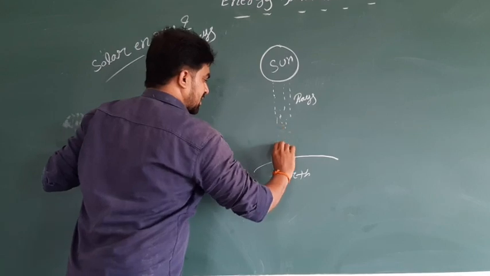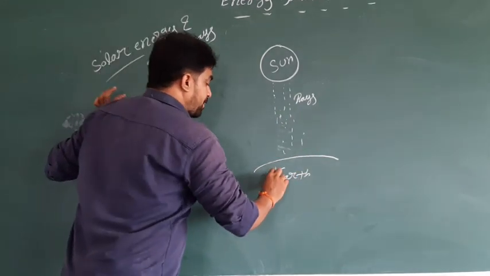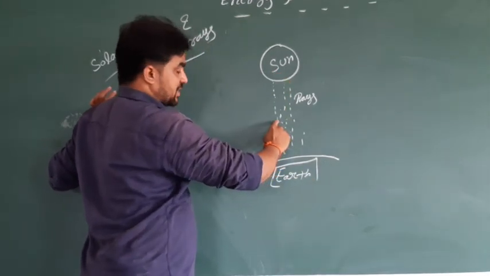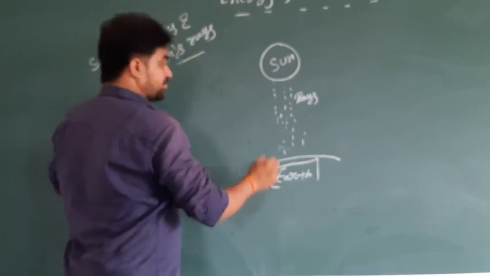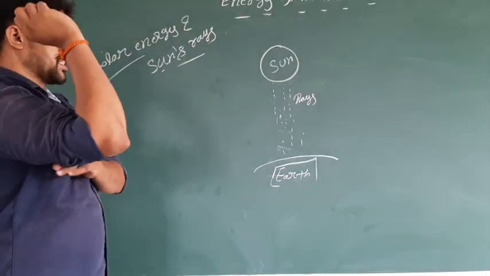This energy is taken by the earth, because the main principal source of energy is the sun, and this energy is sent towards the earth. Now I am going to explain two concepts.